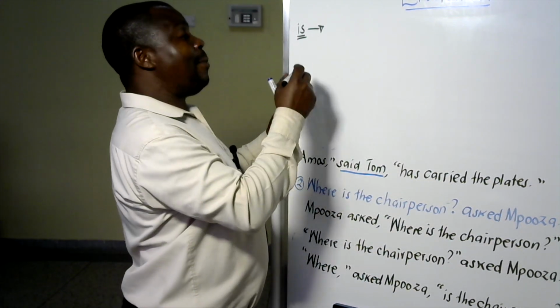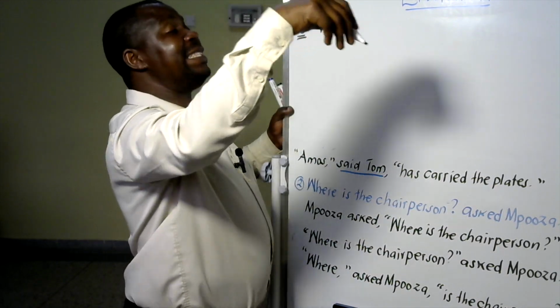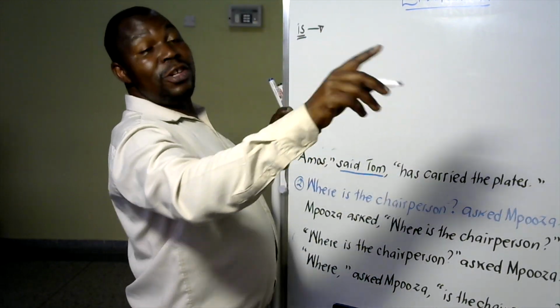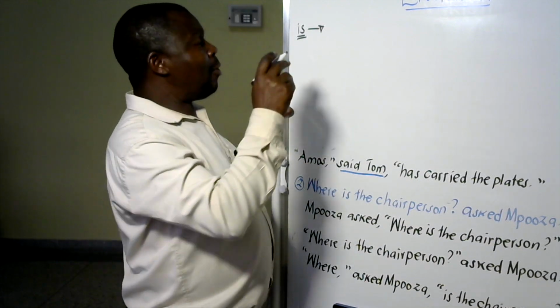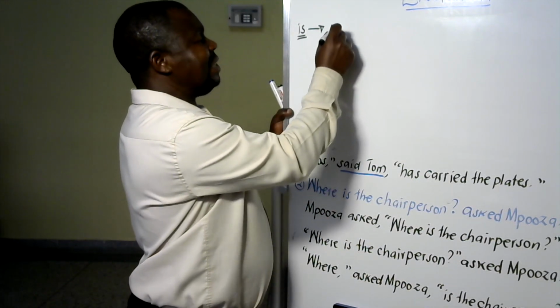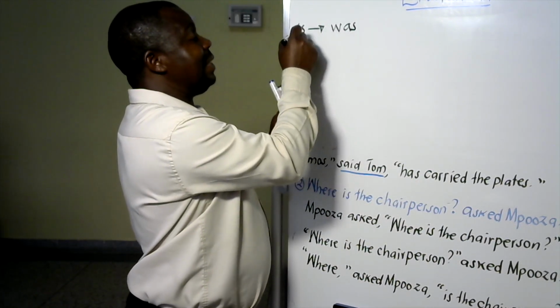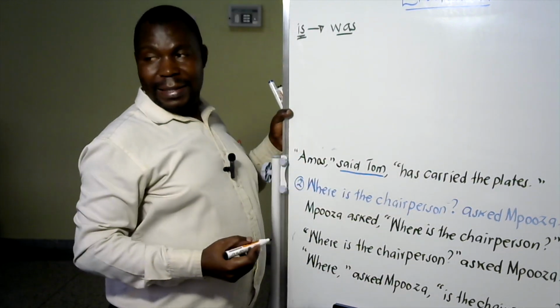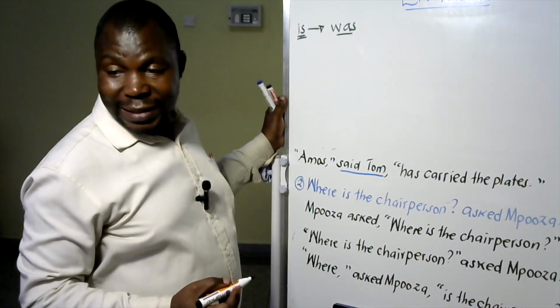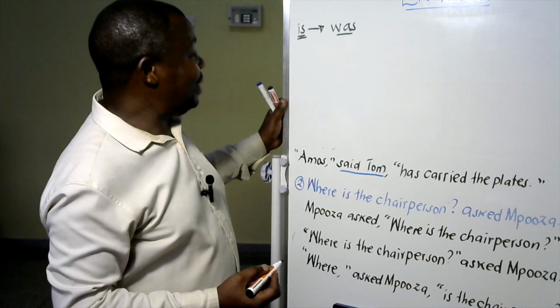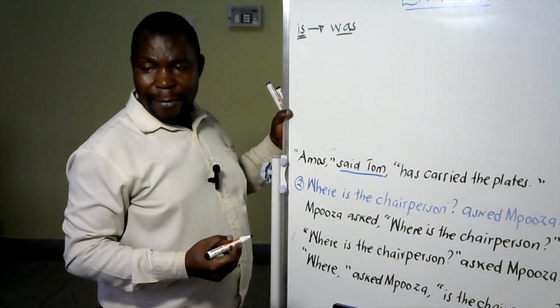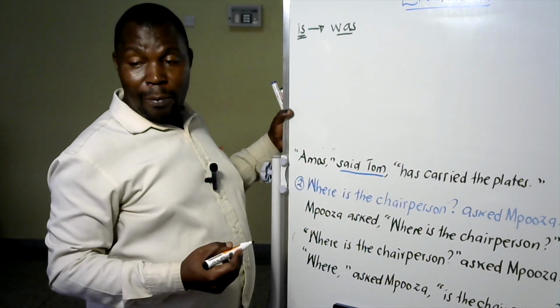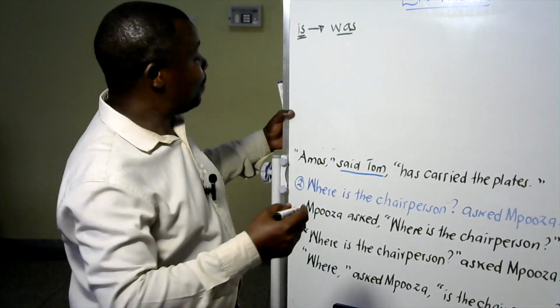So we can't say Josephine said, Namuri is. No. So we are going to change is to was, because this is present tense and this is past tense. Remember, we report in past tense. Josephine said that Namuri was suffering from measles, was, not is.